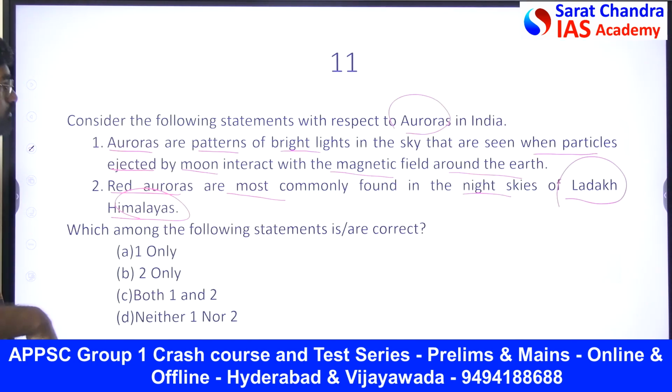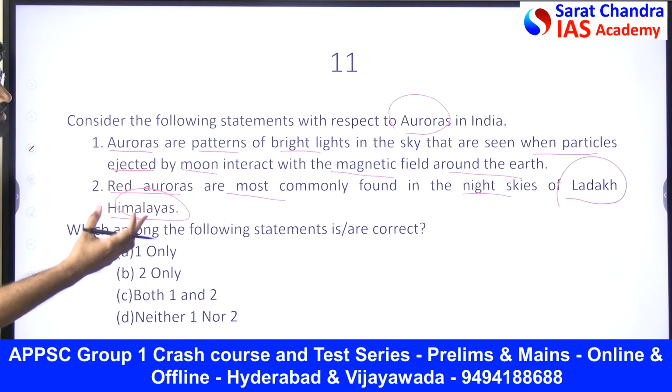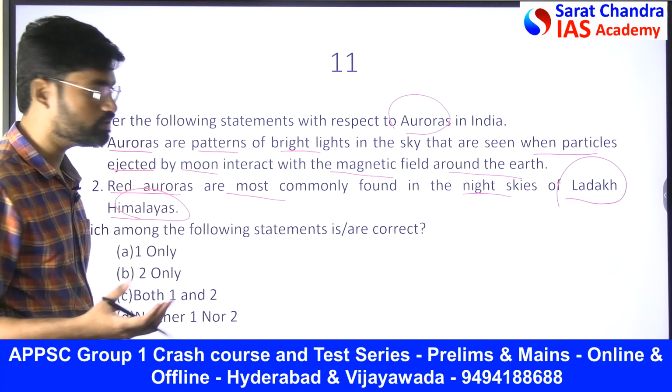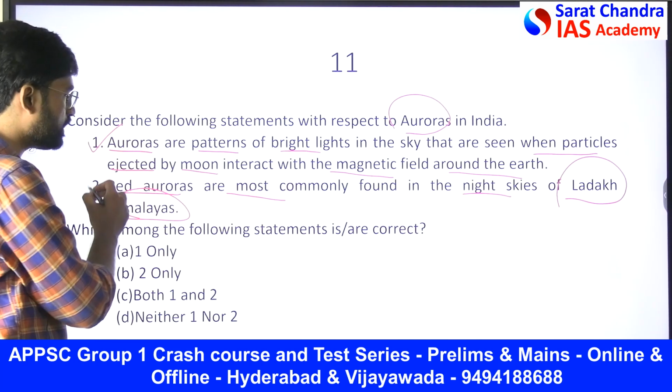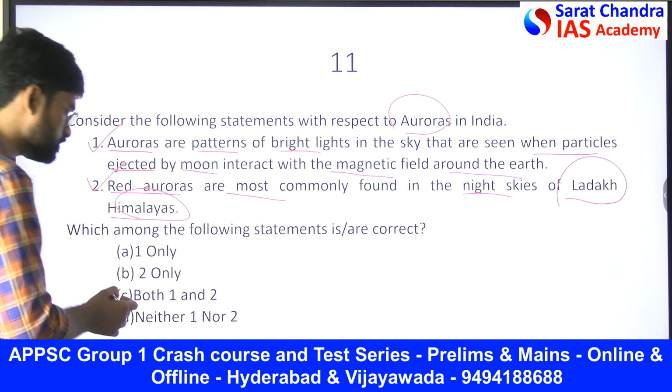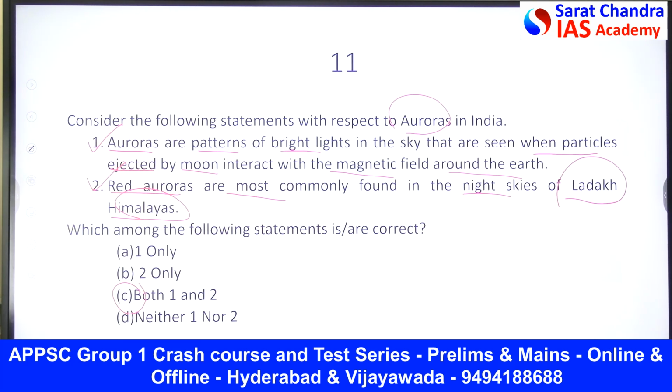So now tell me. There are patterns of bright lights in the sky that are seen when particles ejected by the moon interact with the magnetic field around the earth. So obviously this is the correct one. Then red auroras are mostly found in the night skies of Ladakh. This is also the correct one. So the answer is C.